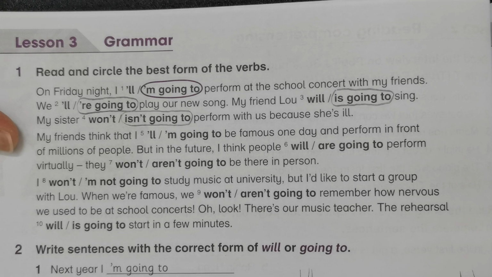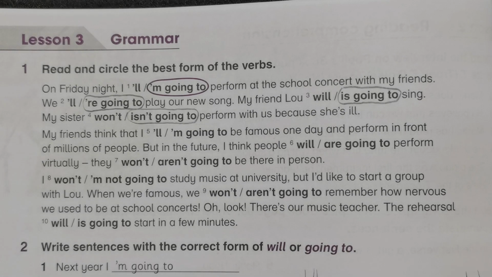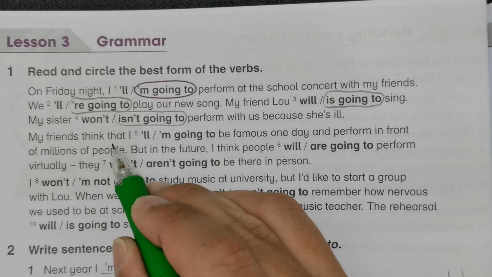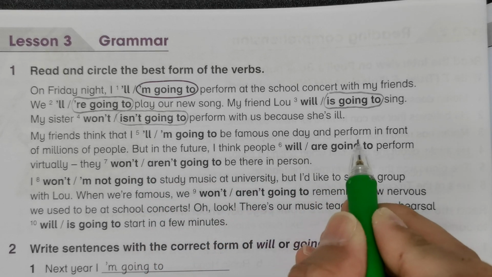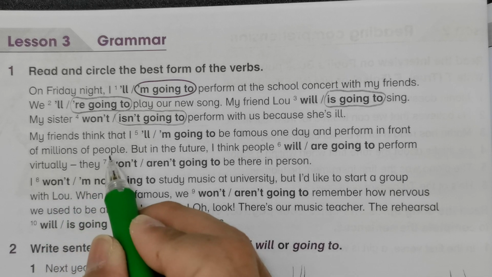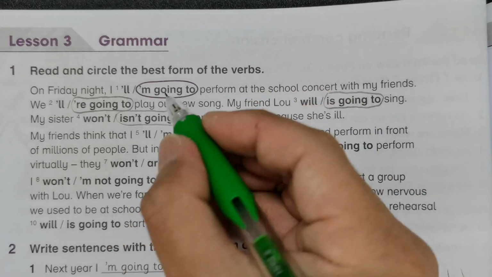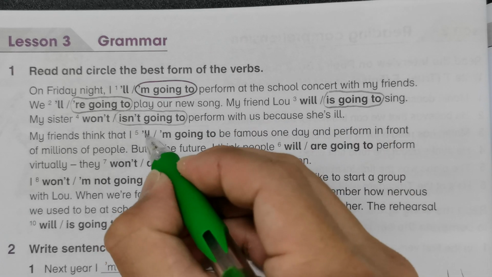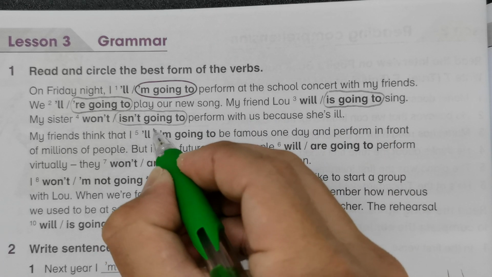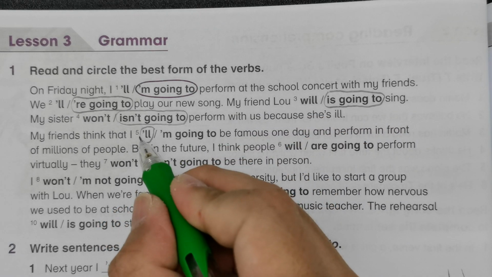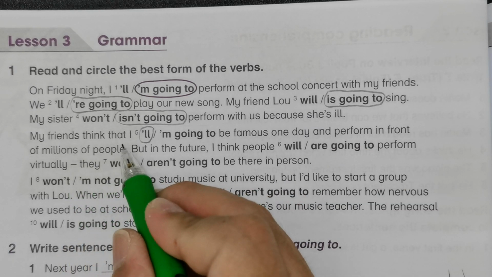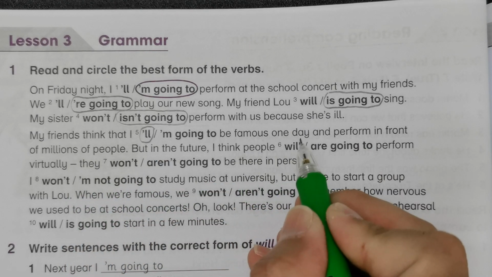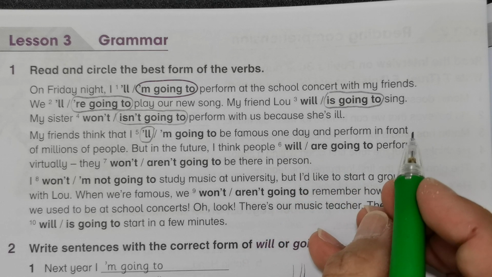And then the next paragraph, my friends think that, so this is about prediction about the future, that I'll be famous one day and perform in front of millions of people. So this is about the future. You need to choose apostrophe double L, so basically this is will, short form apostrophe LL. My friends think that I'll be famous one day and perform in front of millions of people.